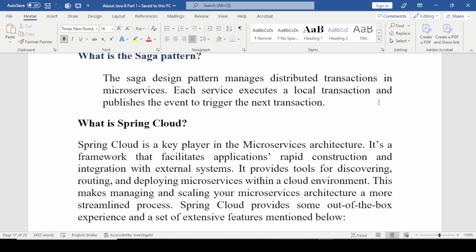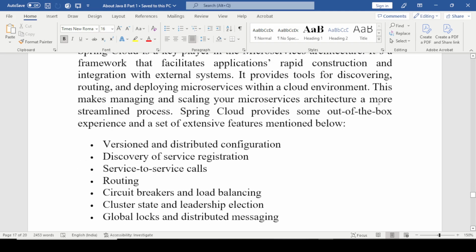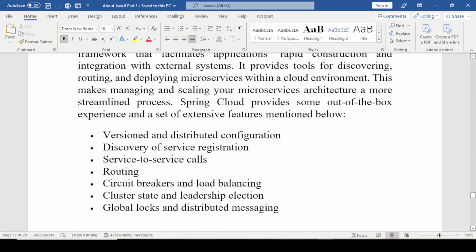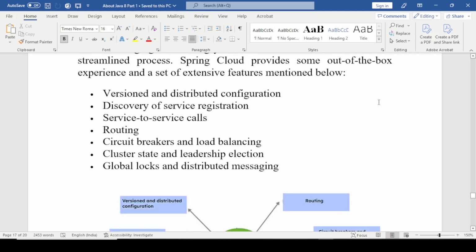Spring Cloud provides some out-of-the-box experience and a set of extensive features: versioning, distributed configuration, service registration and discovery, service-to-service call routing, circuit breakers and load balancing, cluster state and leadership election, a global lock and distributed messaging.